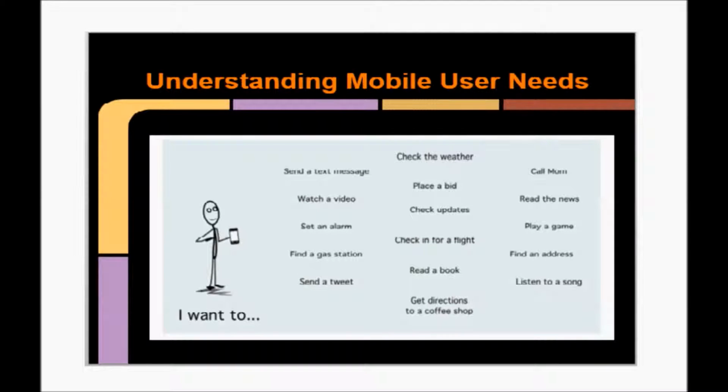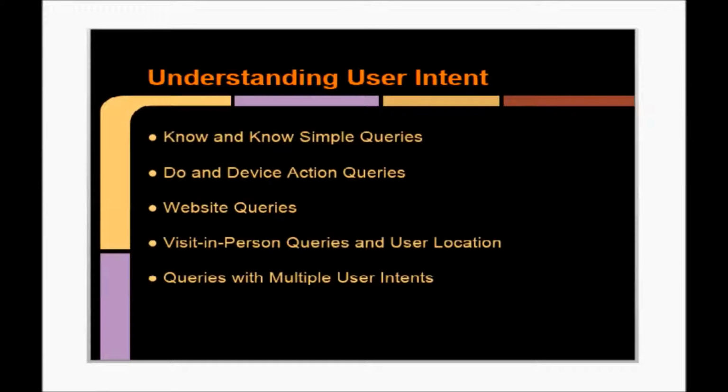Understanding mobile user needs. Access to the internet from a smartphone is an entirely different experience from a traditional desktop or a laptop. Google understands the significance of increasing smartphone-based search. A large portion of the plan is dedicated towards it, to emulate the quality of mobile-based SEO and quality ratings. User queries are classified into five main types: know and know simple queries, do and device action queries, website queries, visit-in-person queries and user location queries, and queries with multiple user intent.